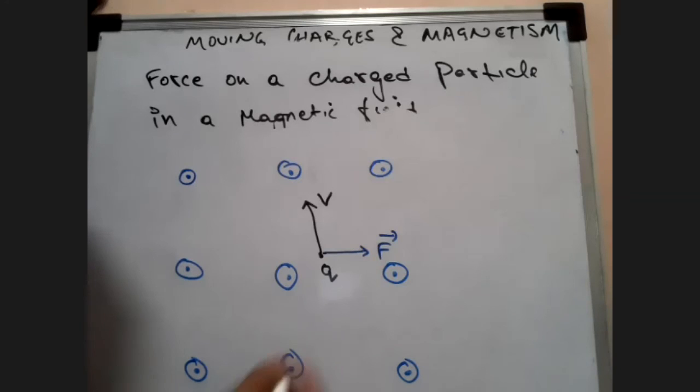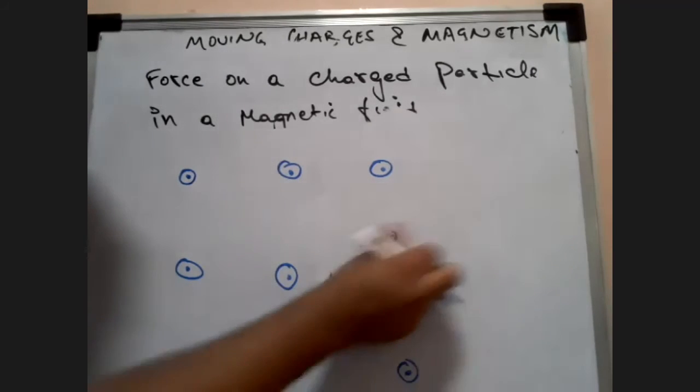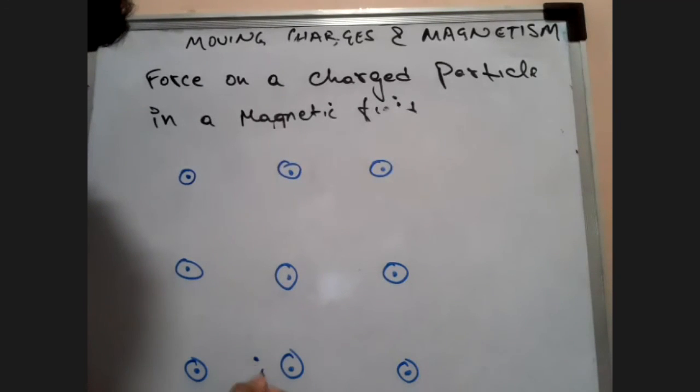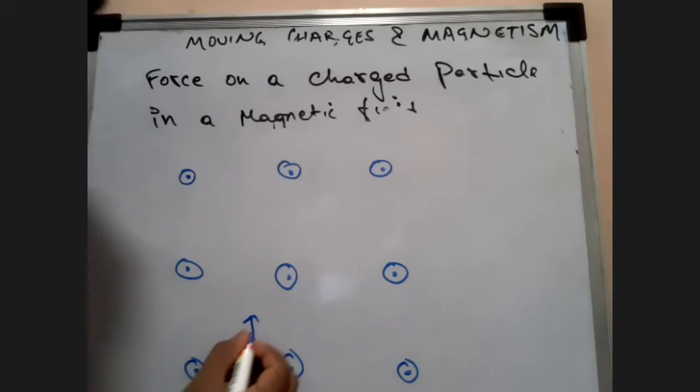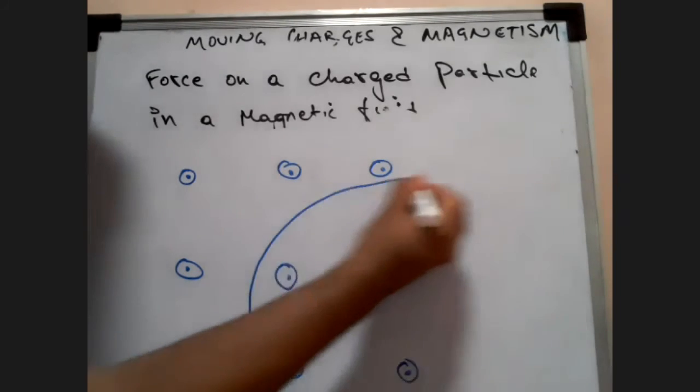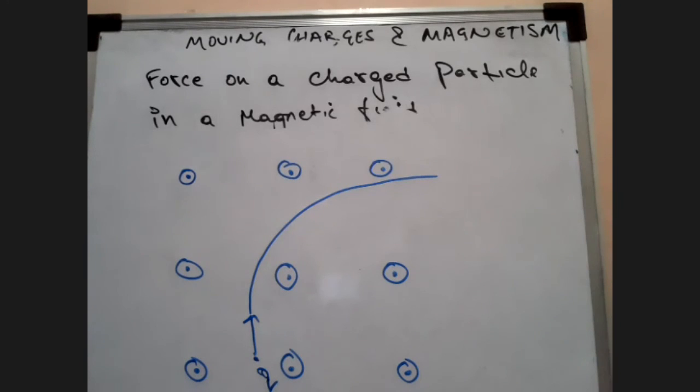So where will be the deflection? Suppose this charge Q was here, and it was moving like this. In this case, the deflection would have been like this.